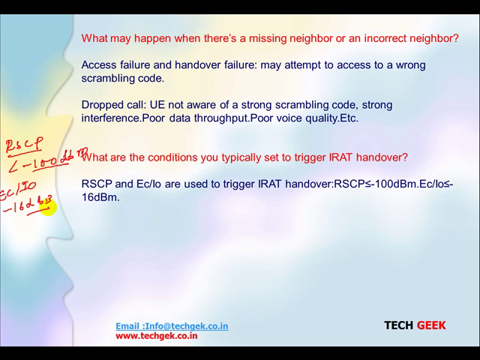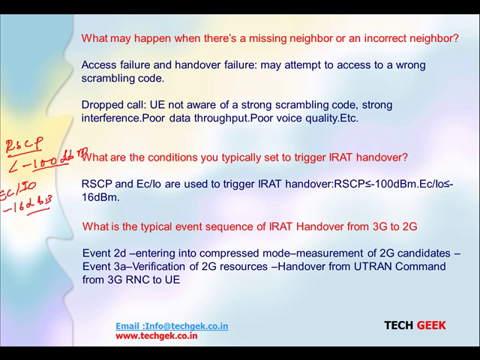So once this crosses -100 dBm or -16 dB, there is a chance of the event we call compressed mode, where there is a possibility of IRAT handover.